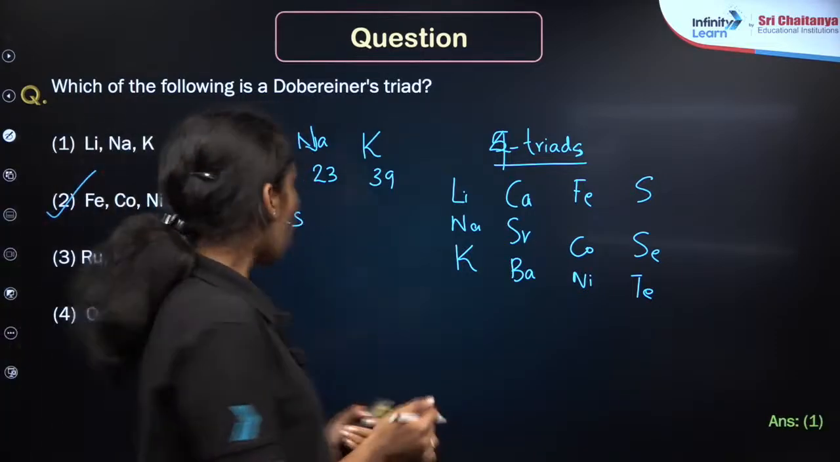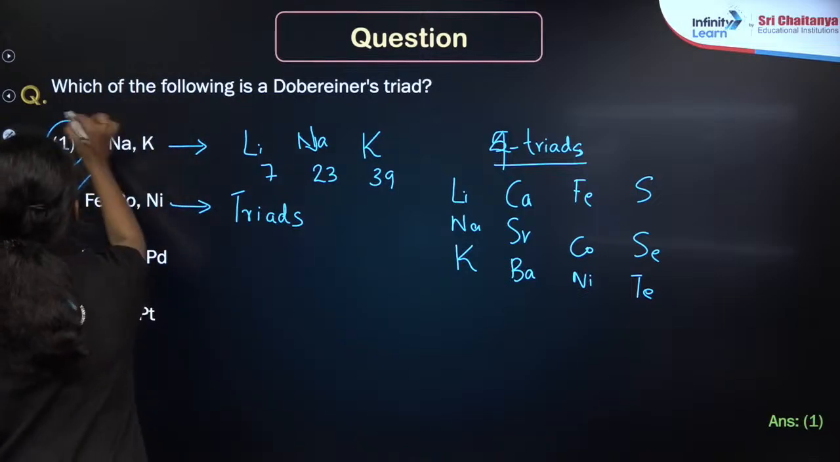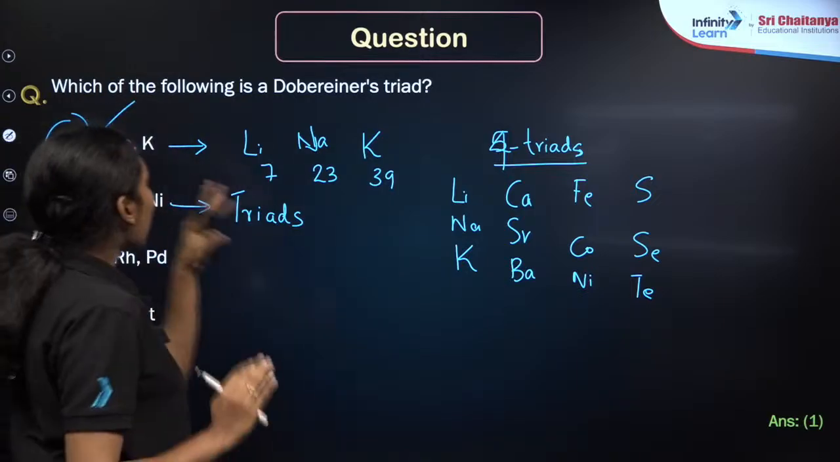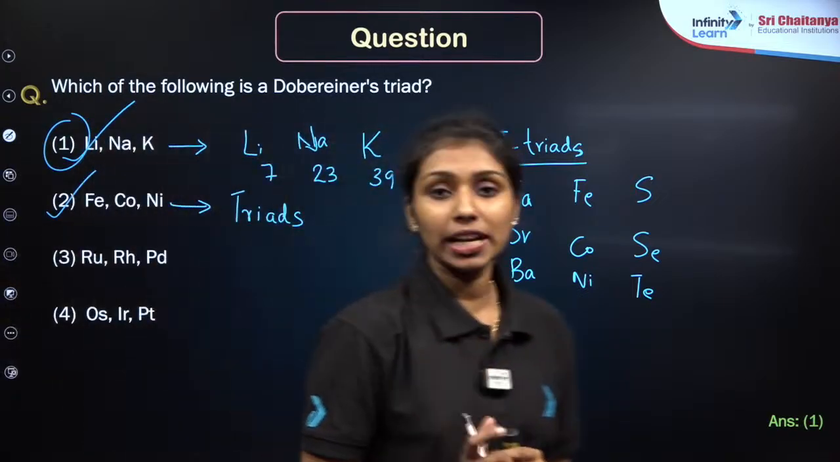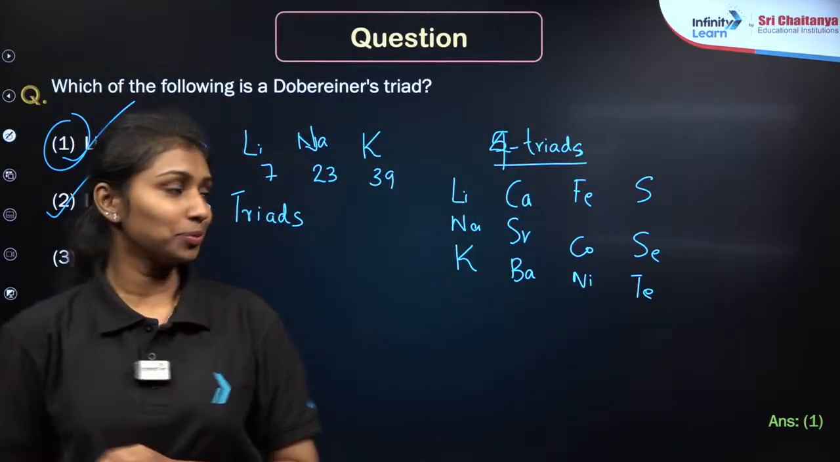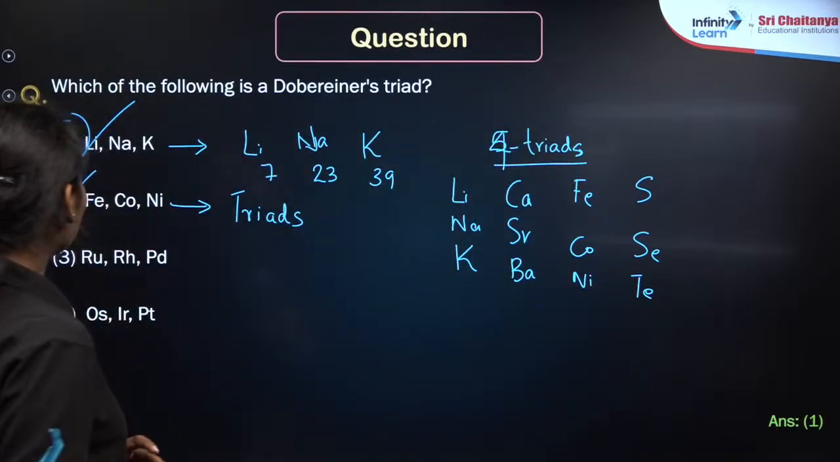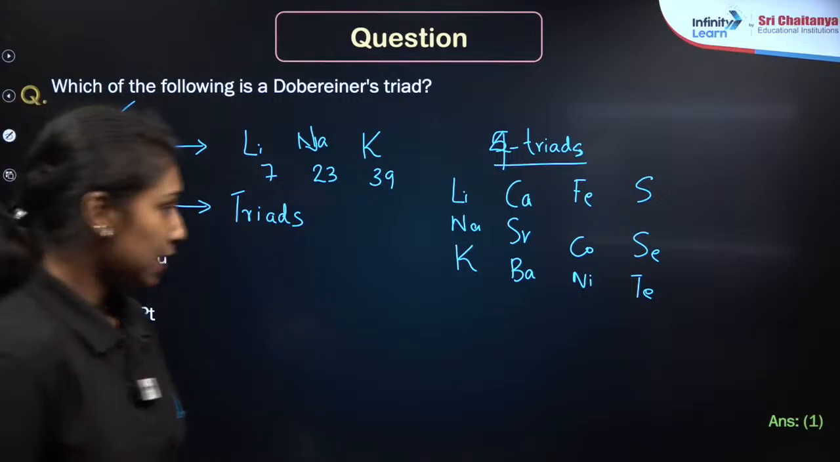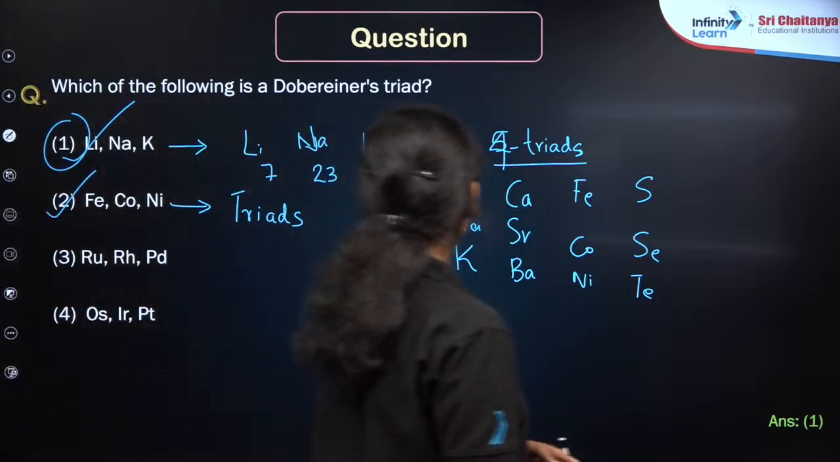Here you can see that option 1 will be the correct answer, that is lithium, sodium and potassium, which is the exact explanation of the Dobereiner triad, right? Clear? Now let me move to the next question. Here is the next question.